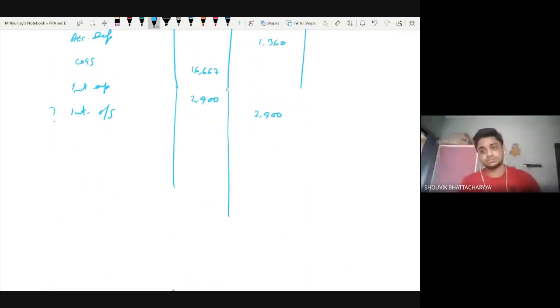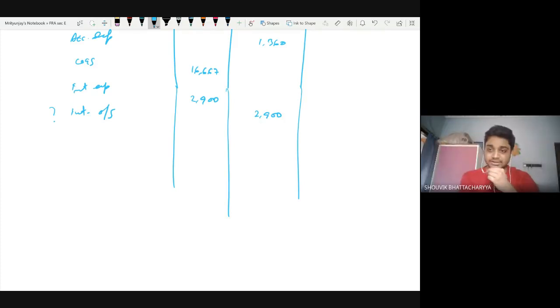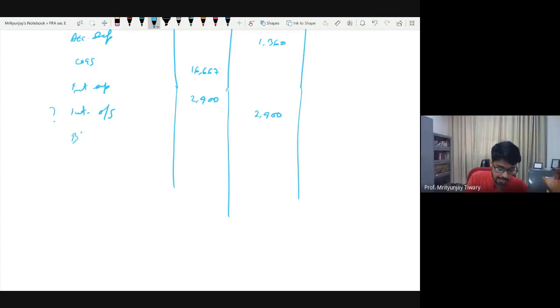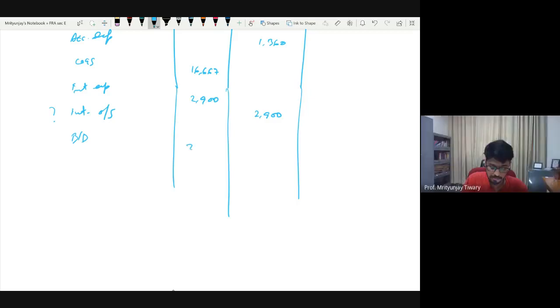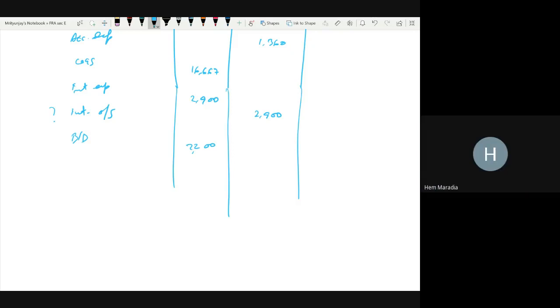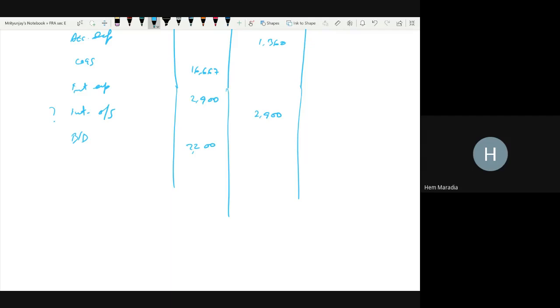Bad debts, sir. Okay, some money has also been wasted. How much is the bad debt expense? 2,200. Okay. So that should be accounts receivable, right? That's not bad debt. That's accounts receivable.